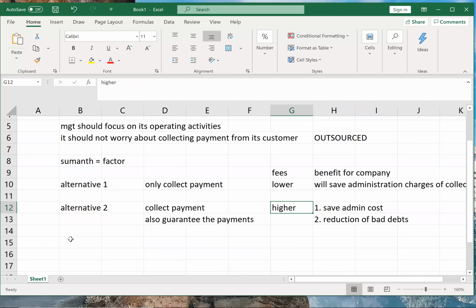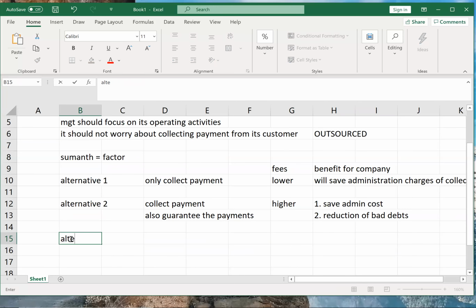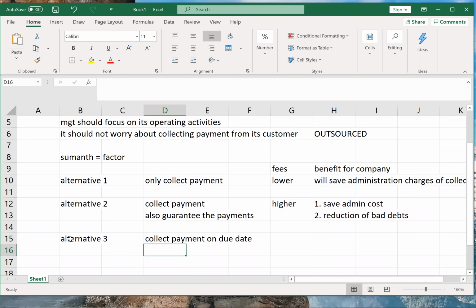Correct. Now, see what the third alternative can be. Sumant will say, I'll collect payment on due date from the customer, but I'll pay to company beforehand only.